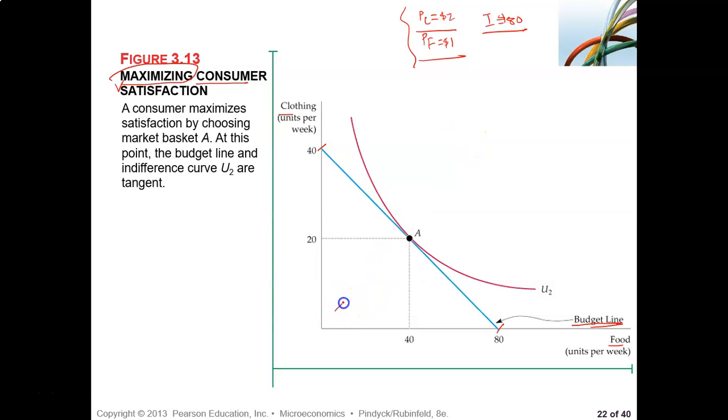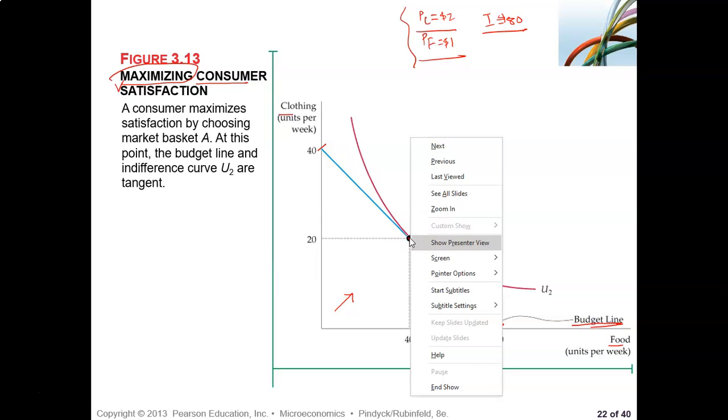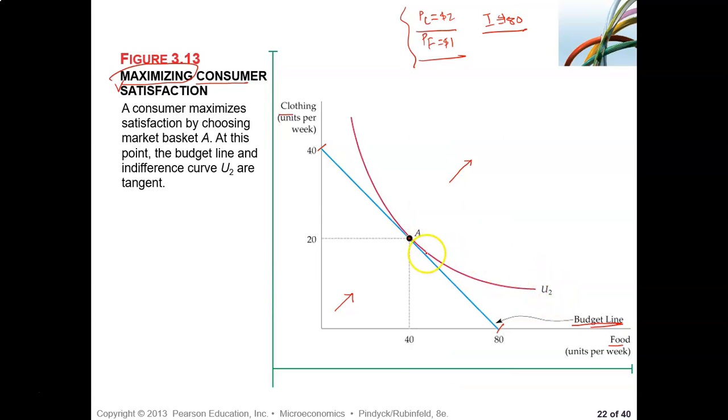So he wants to move as much as he can in this direction. Remember, we said that a movement up and to the right will increase his utility, and maximization will happen at that point of tangency. See, at that point A, utility curve U2 is tangent to that budget line, that blue straight line. And that is where utility will be maximized, right?